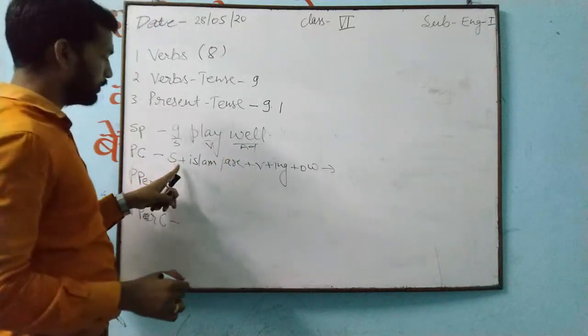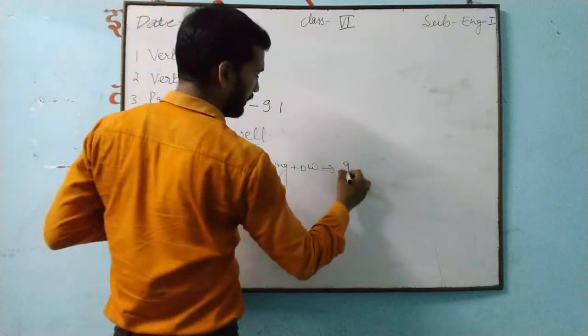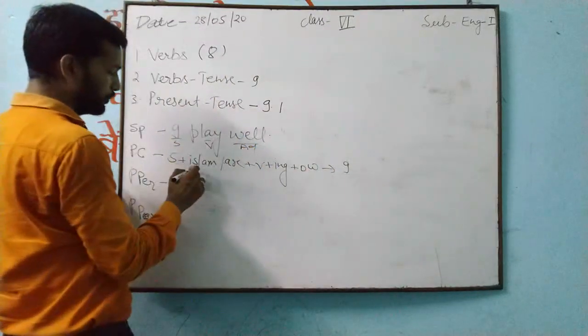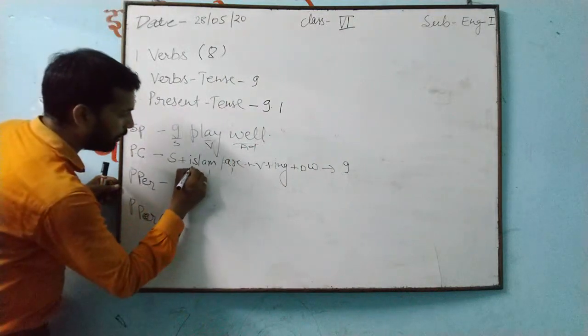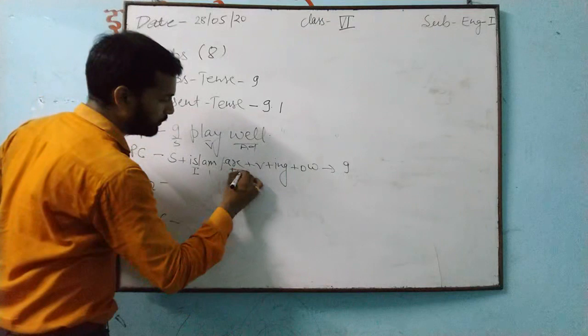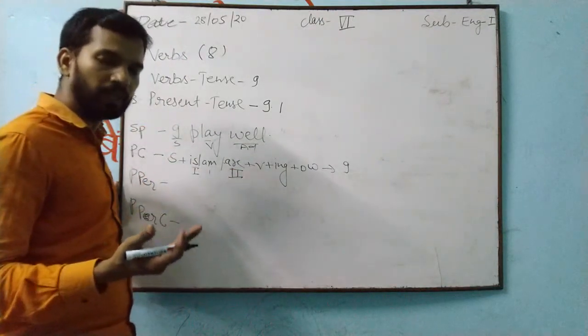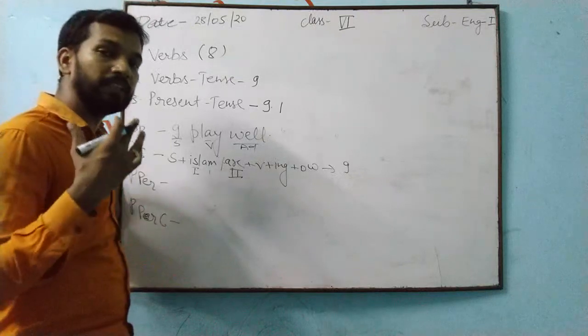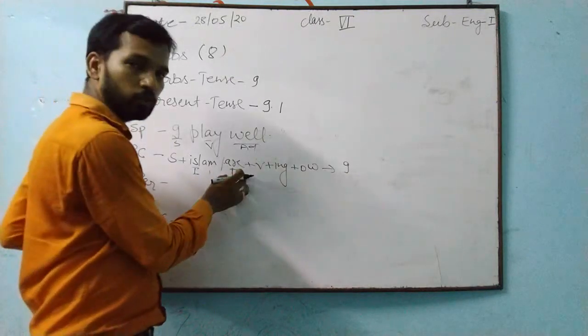Now, first of all, we write the subject. The subject is what I have written here: I. After this, you will use is, am and are. Is will always be used for singular number, and are will be used for plural number, more than one. When the subject is telling about a plural thing, we will use are.